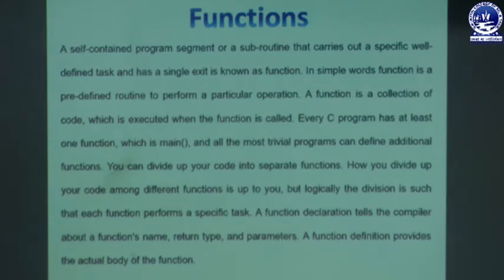A function definition provides the actual body of the function. That means every function has two parts, that is declaration and definition. Declaration informs the compiler about the name of the function, its return type and parameters, whereas the function definition is actually the body of the function. That means whatever code we write inside the function will be enclosed within the function definition.